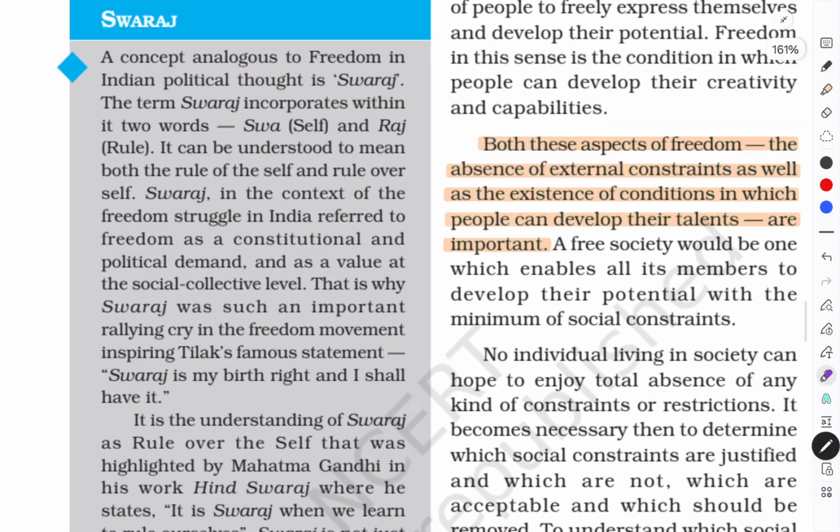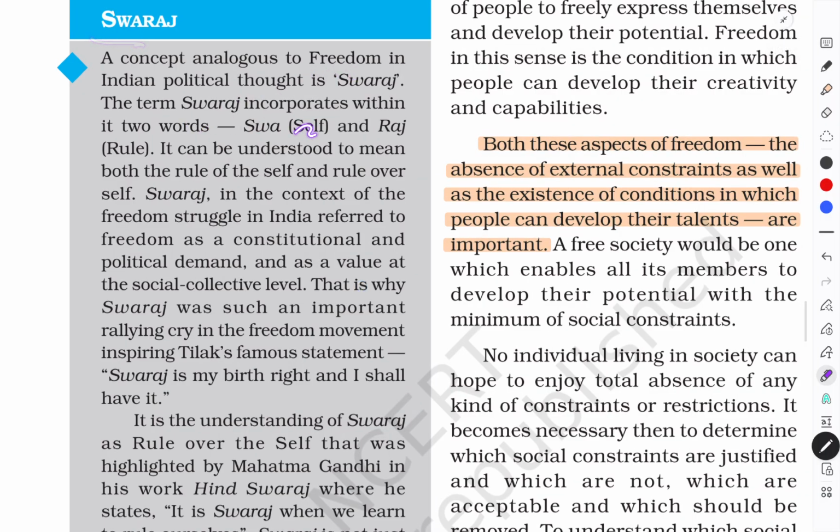Next, let's read this box. What is Swaraj? Swa means self and Raj means rule. In the book titled Hind Swaraj, Mahatma Gandhi said that Swaraj means self-rule. Swa means self, and Raj means rule.